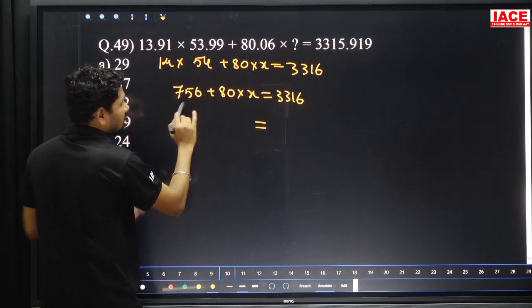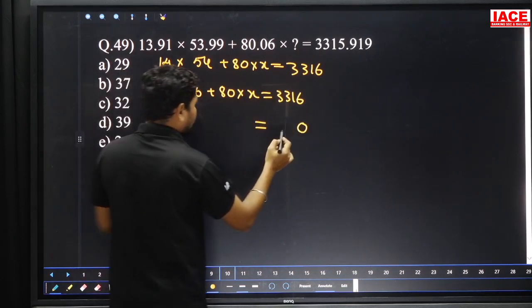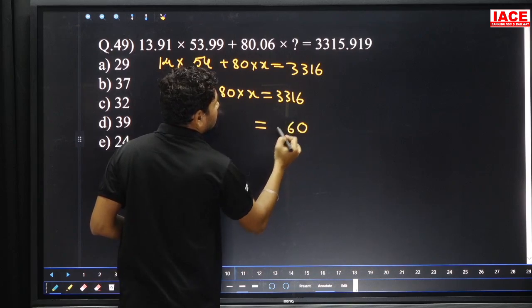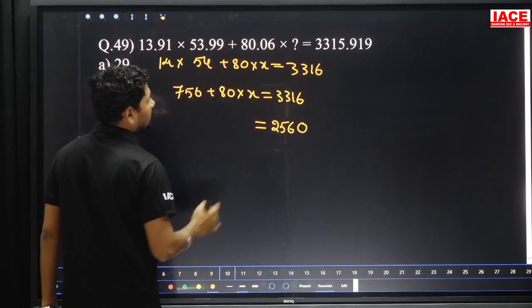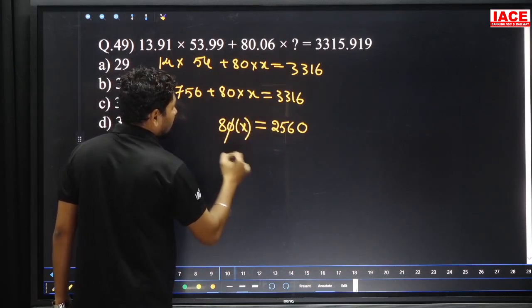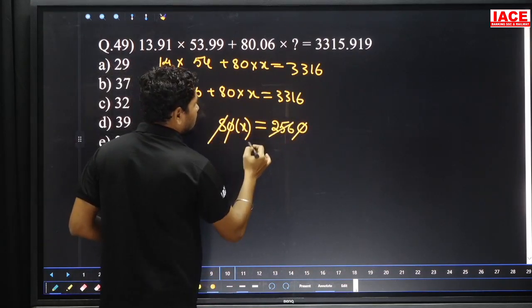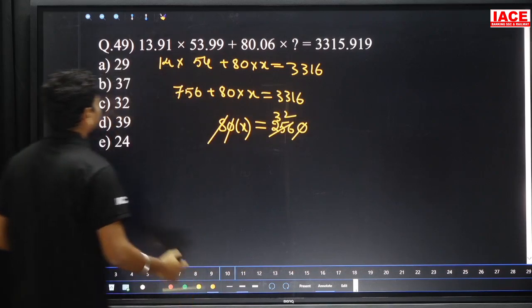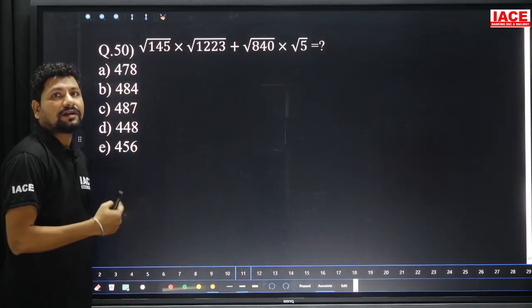And 756 is removing from the 3316, which gives 2560. And 80 into x. Cancel the values, 8 cancel. 256, and 8 will be cancelled to 256. It is 32 times. X is equal to what is the value? 32. Option C here.